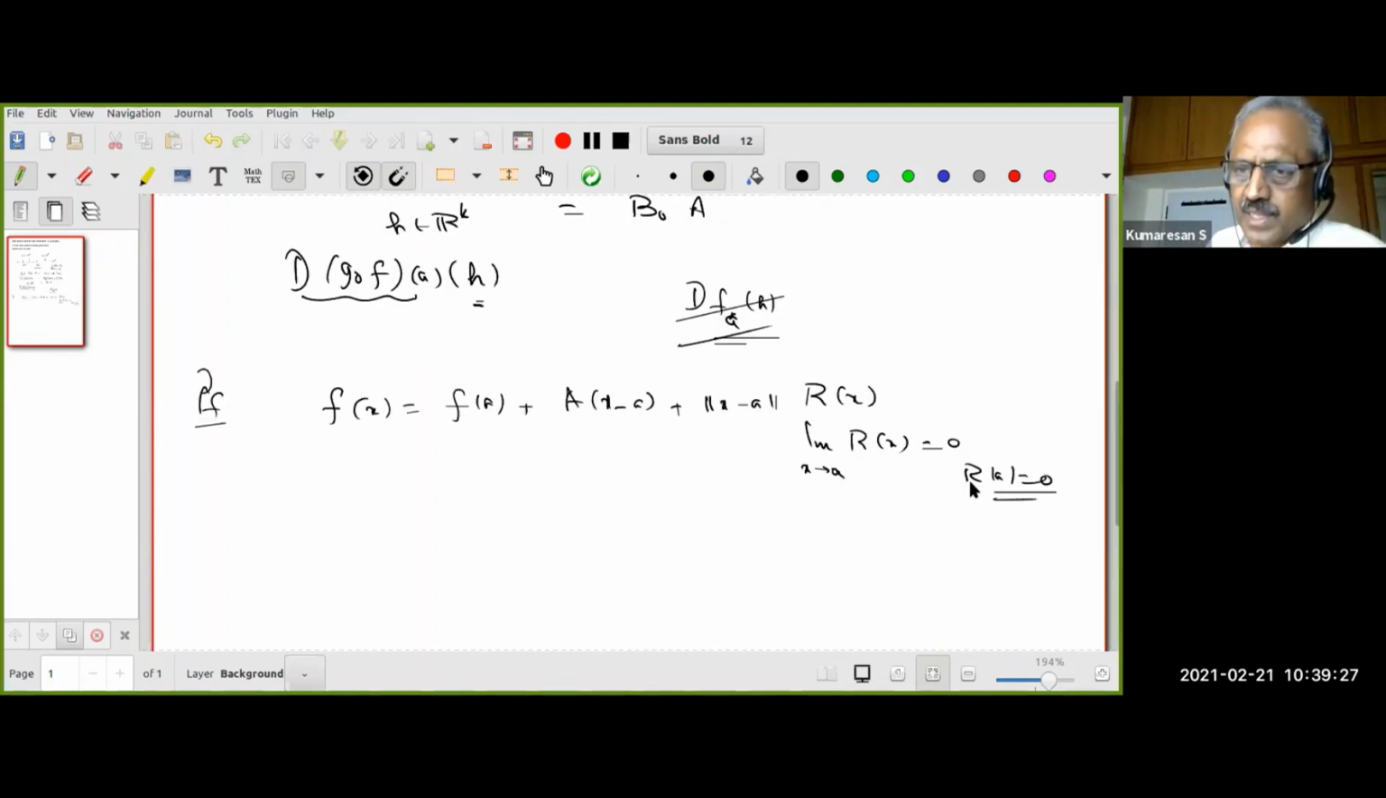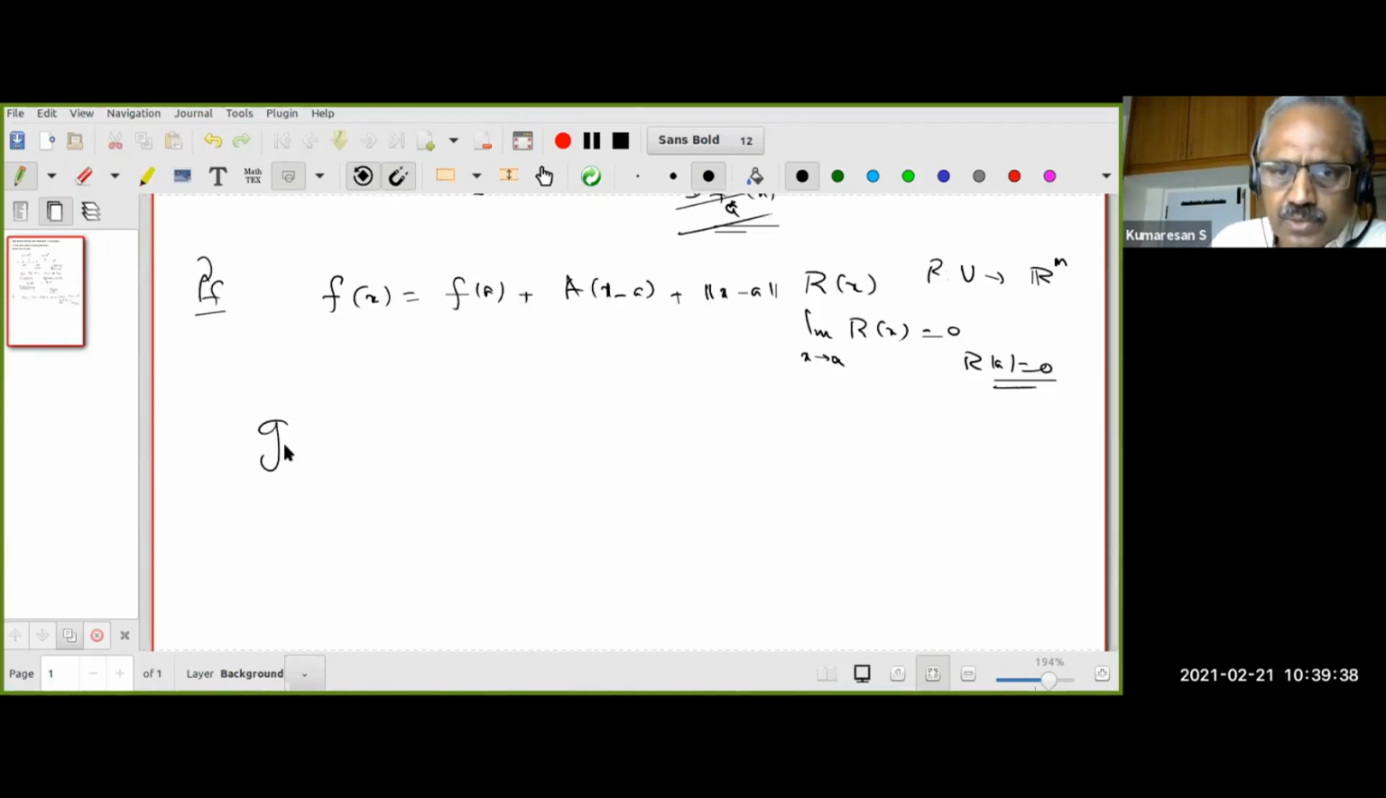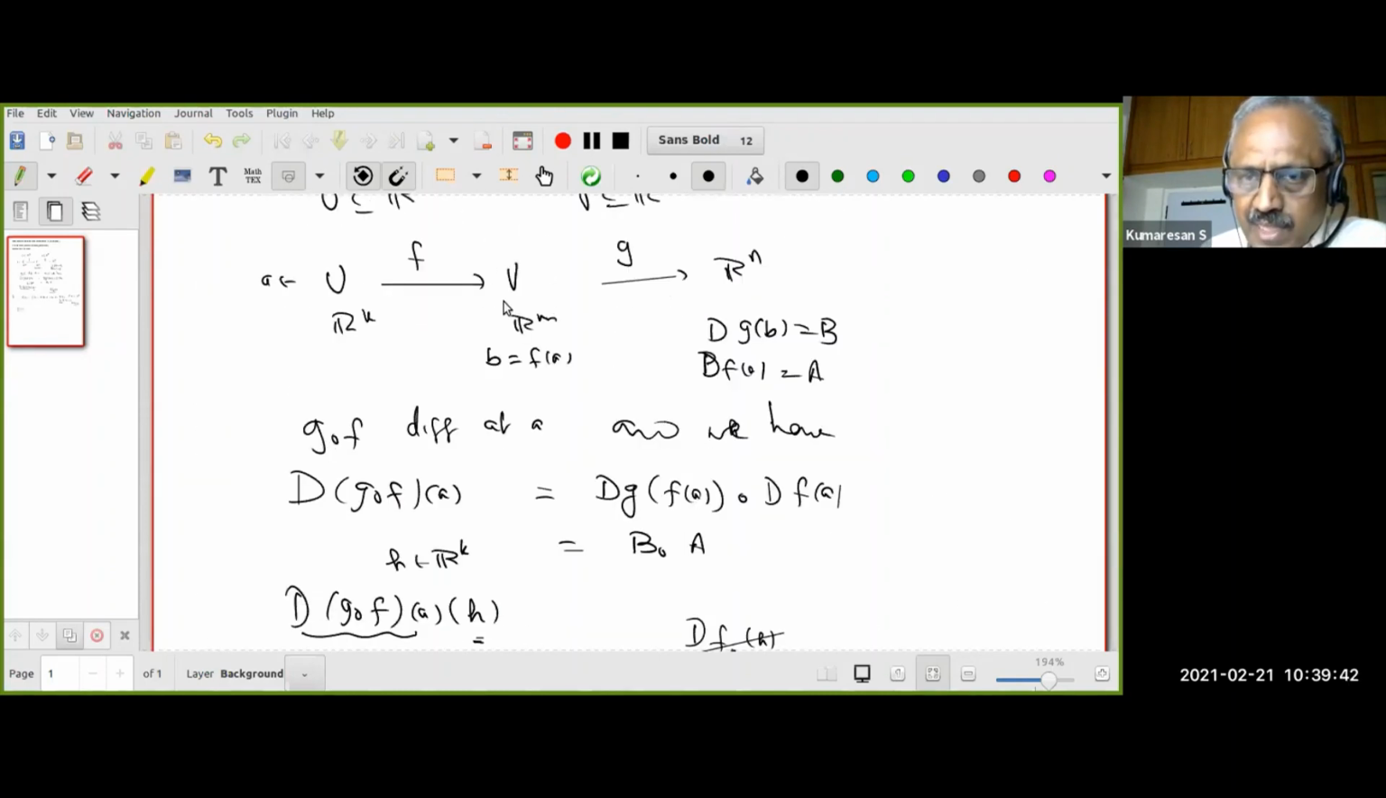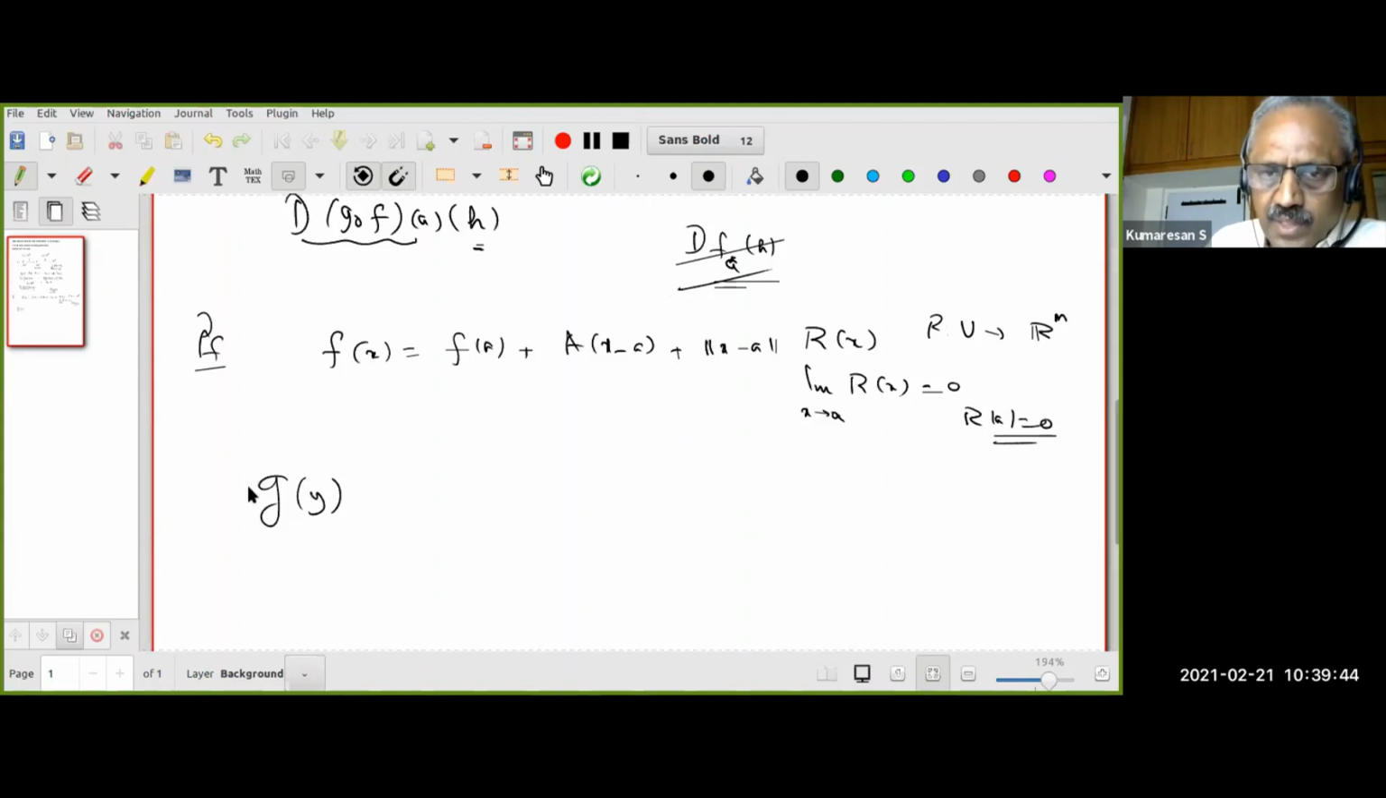So I have to define what R is at a, because I want R to be a function from U to R^m. And similarly, I can do the same with respect to y. So I will look at the variables of the intermediate space R^m as y, the coordinates. Therefore, this is going to be g of b plus g'(b) into y minus b.